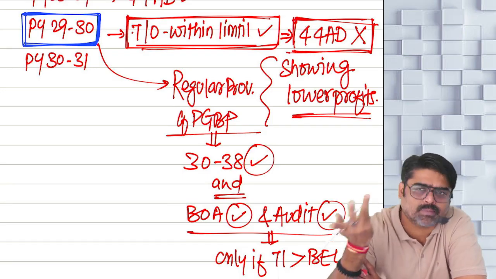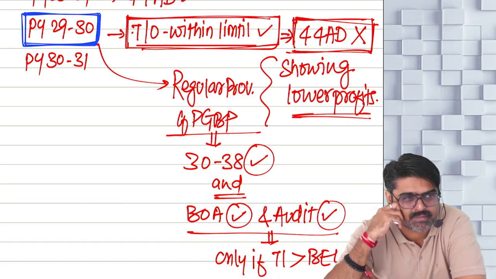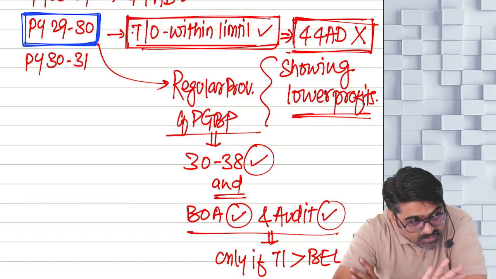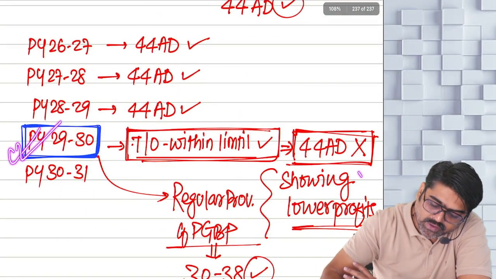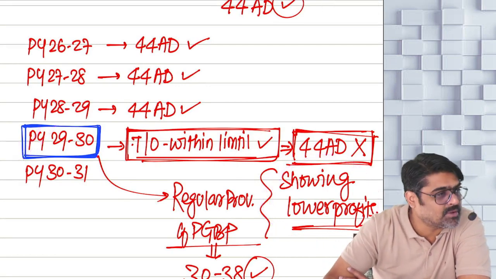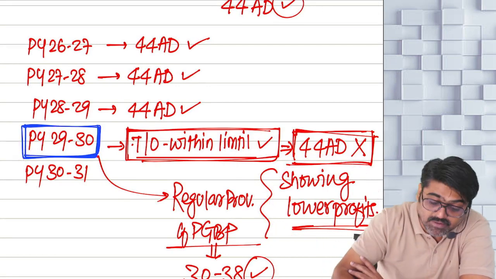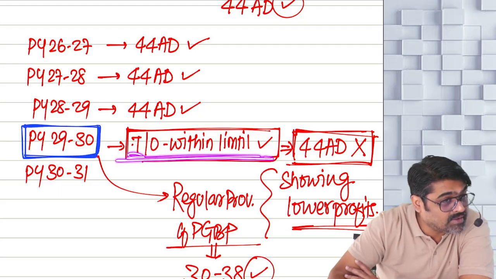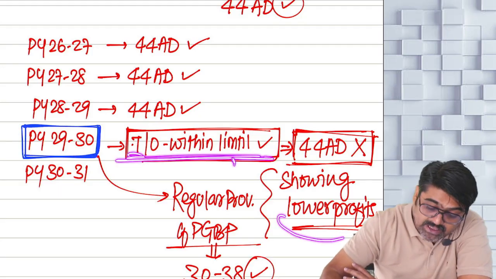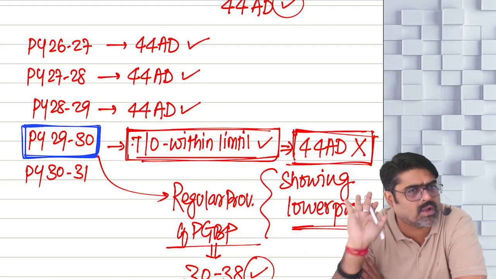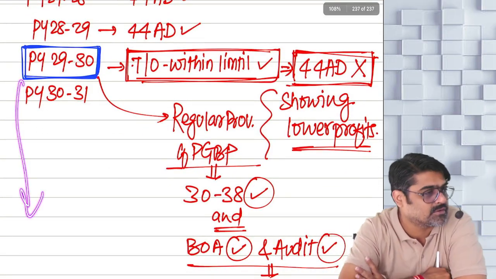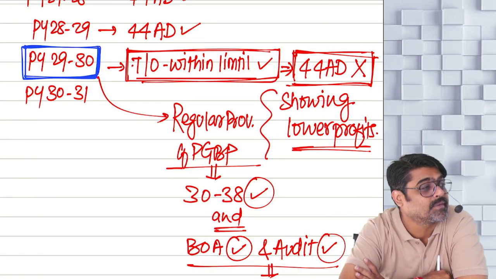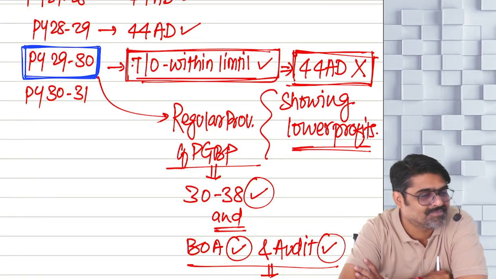Understanding? And show the lower profits, we don't mind. But now remember, within the next 5 years, if in any year you are showing profits lower than presumptive profits, yes or no? Even if your turnover was within the limit, and still you are showing lower profits, no problem, we are going to allow you. Show that lower profits. But now remember, next 5 years, what did I say? You cannot follow 44 AD.